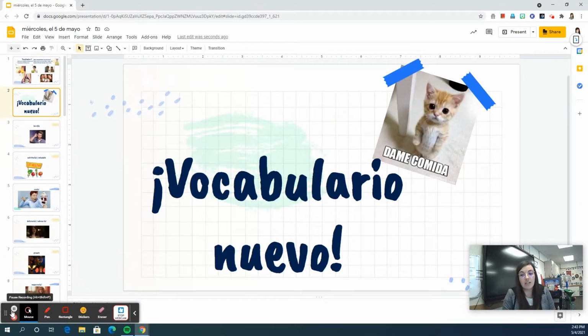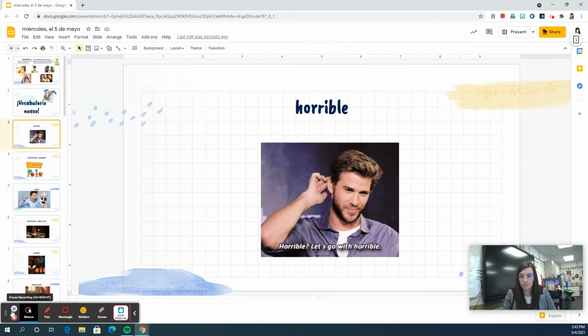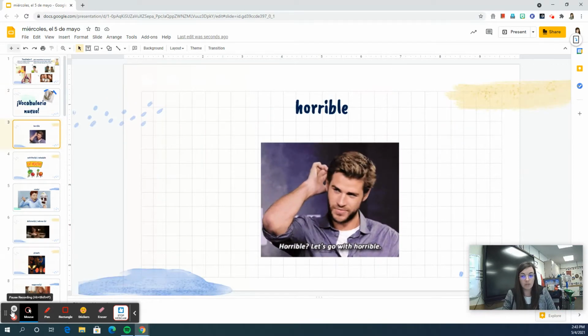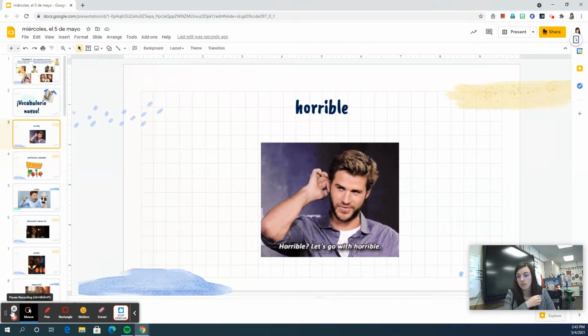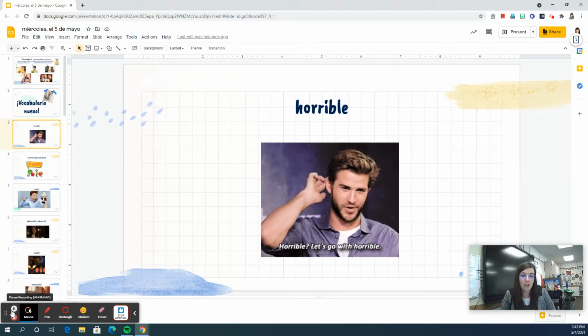La próxima cosa que hacemos en clase es el repaso de vocabulario nuevo. We're going to review how to pronounce some of these new vocabulary words. You should have already filled out this list, but you might not have said these words out loud. So we're going to go as a class. We're going to say these out loud so we know how to pronounce them. I'm going to give you a little pause. I'm going to pronounce the words. You repeat it after me.